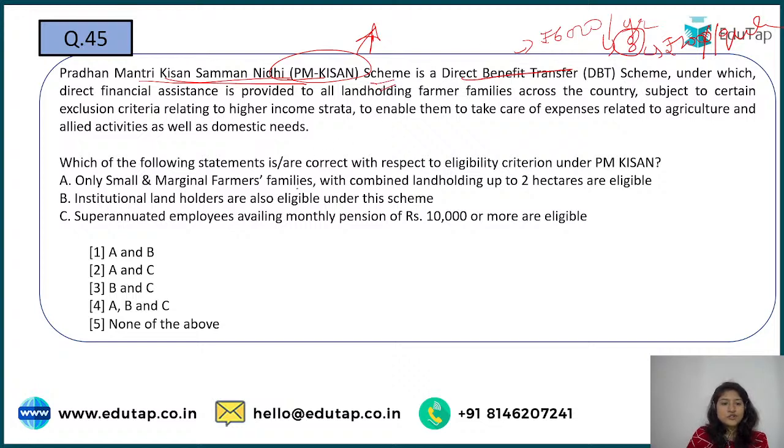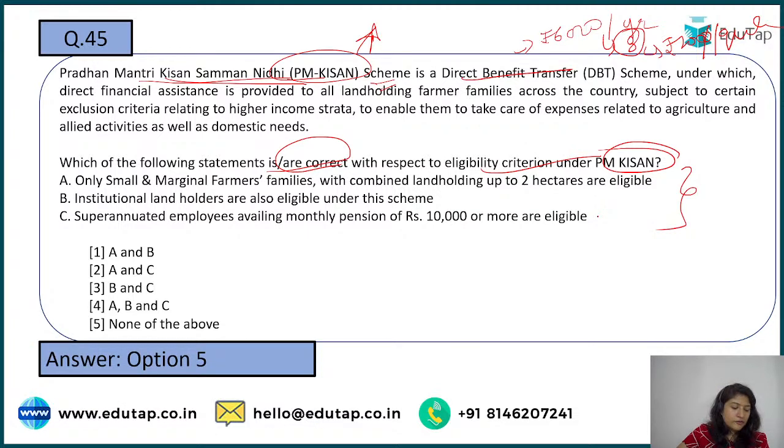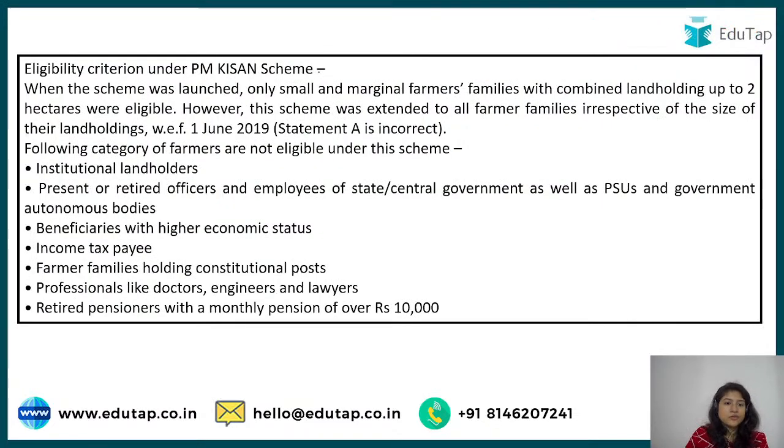So here you have to tell which of the following statements are correct with respect to the eligibility criteria. Here all are saying none of the above. See, the correct answer is option number 5, none of the above. The PM Kisan scheme was launched in 2019, and when it was launched, only small and marginal farmers were included. However, after that the scheme was extended to all farmer families irrespective of their landholding size. That is why option A becomes incorrect.